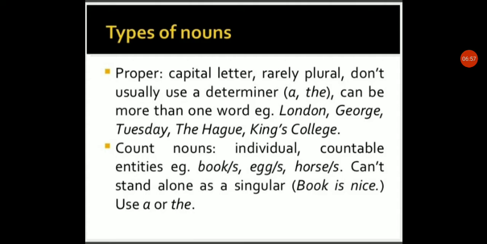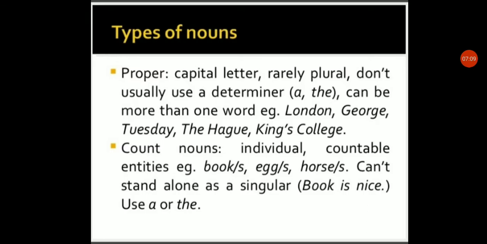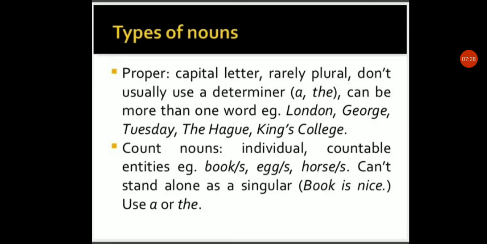So George, they are proper nouns. We do not use a or the before the name George, but before a place when it is specific. Again, we already learned this in articles, let me recall it again. When we use the, we use it before a specific or particular thing. That's why before the name of the place London we use the, but we are not using a and the before George or Tuesday.